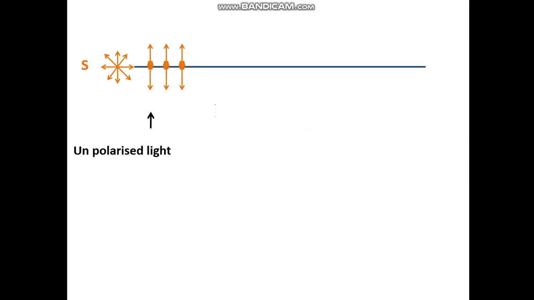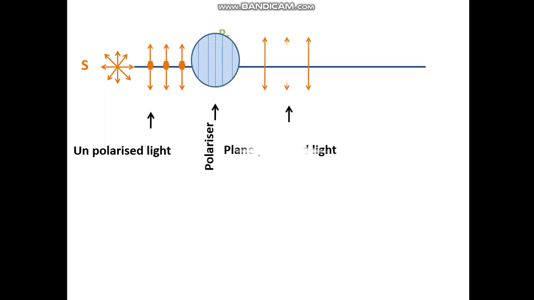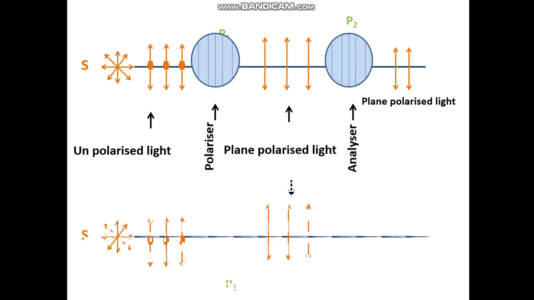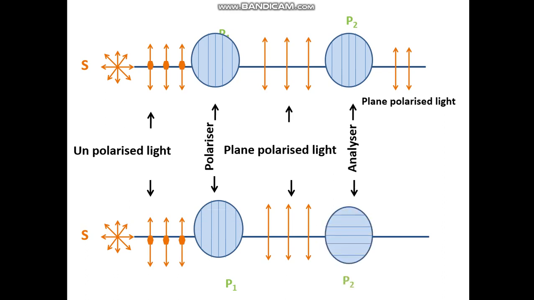Now, let us see how. So, that's the unpolarized light. We have the polarizer. In the same way, we have the analyzer. Note the direction inside the Polaroids P1 and P2. This is a plane polarized light. The intensities are the same. Now in the second one, we have the cross section. Look at the cross section. The lines are perpendicular. Theta is 90 degrees. So what happens? There is no light.